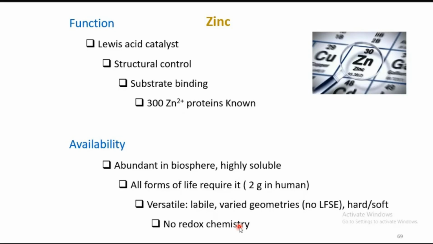Copper or iron will immediately activate molecular oxygen and cause some unwanted effects. Only at that time do we need the SOD activity as well as the catalase activity, but such adverse effects are not observed whenever we have zinc.